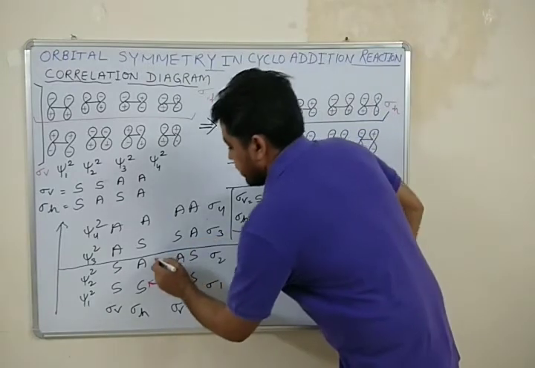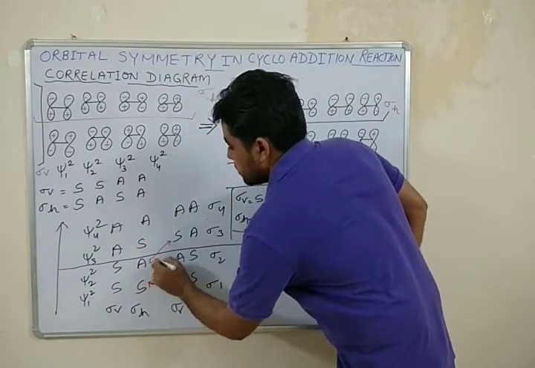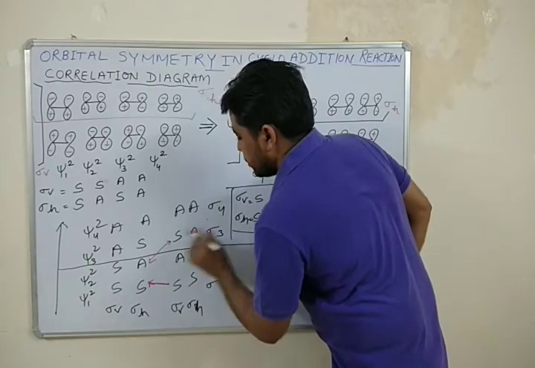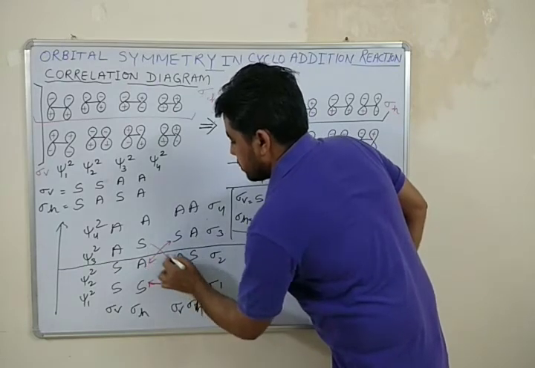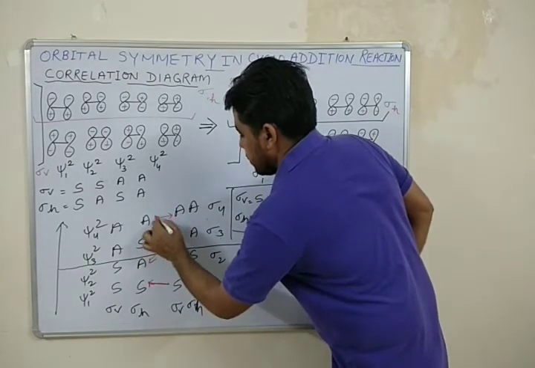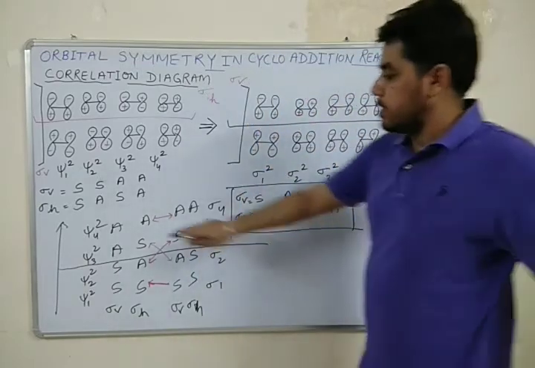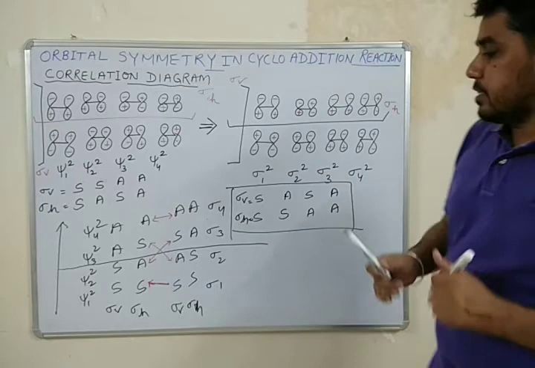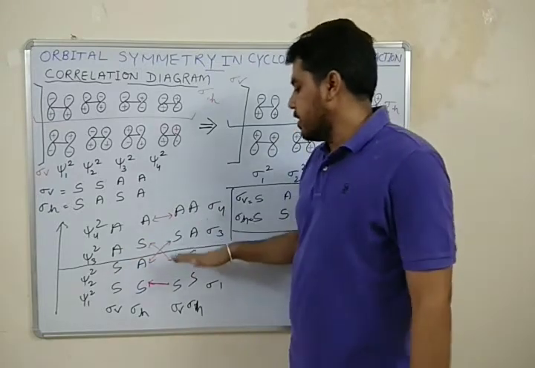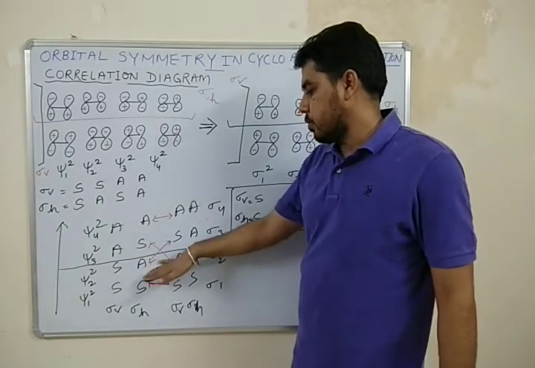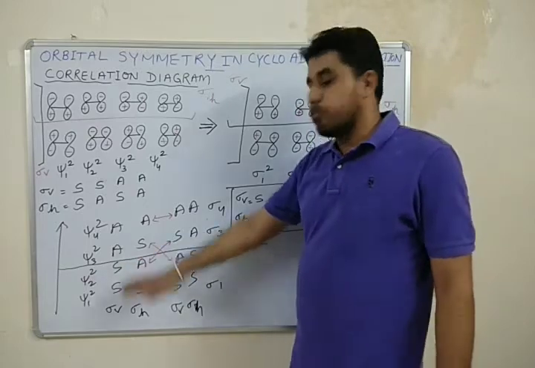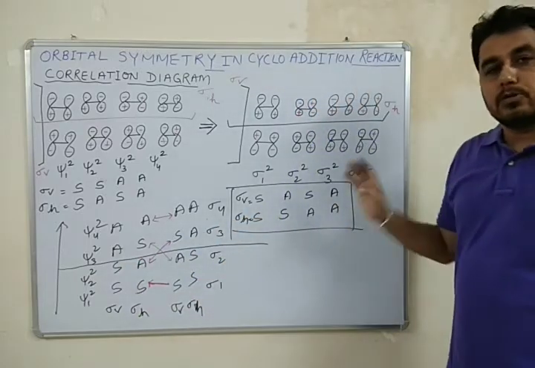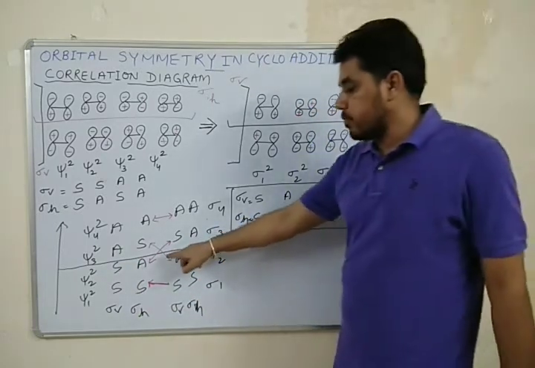So psi 2 can be correlated with sigma 3 and psi 3 correlate with sigma 2 and psi 4 correlating with sigma 4. So you can see that the non-bonding line get crossed while matching the symmetry properties of reactant with those of the product.